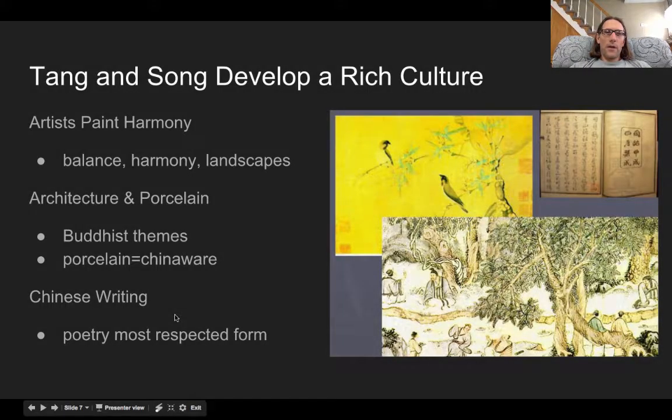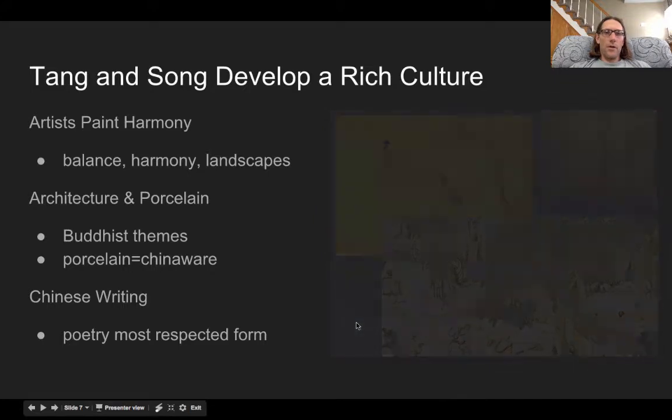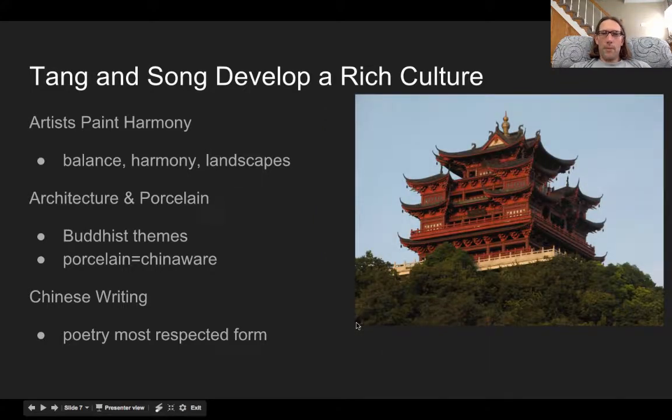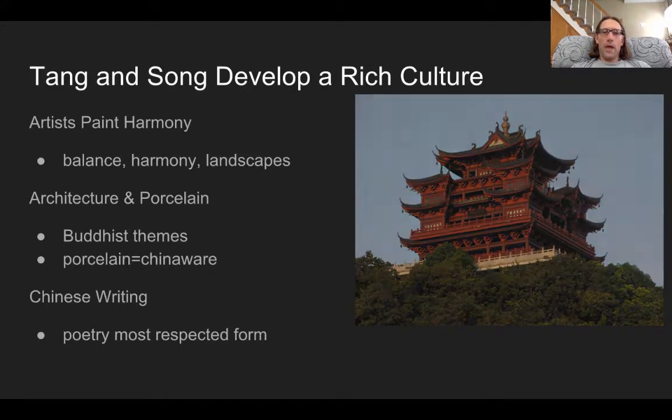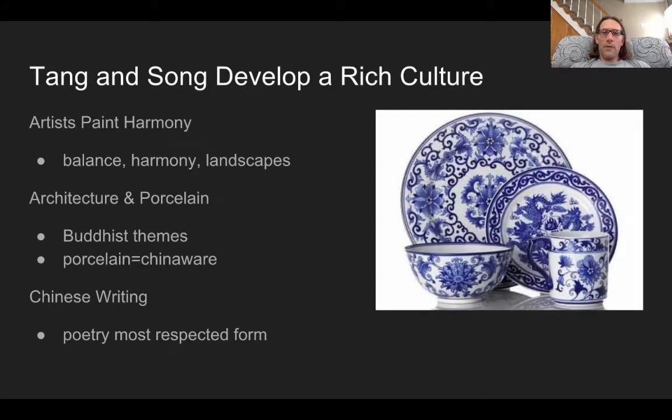So when we look at the Tang and the Song and the rich culture, when you look at artists, they tend to have naturescapes, landscapes. They like balance, they like harmony. When you look at architecture, there's a lot of Buddhist themes. Pagodas dominate. When you look at porcelain and chinaware, this would actually be from the Ming Dynasty because it's the blue and the white porcelain. So each dynasty kind of developed their own unique form of porcelain, or at least how they painted it and decorated it. But they become world famous for this.